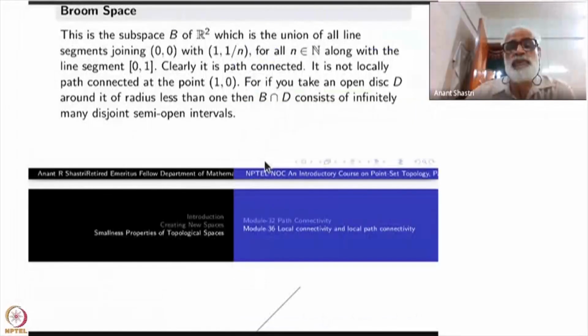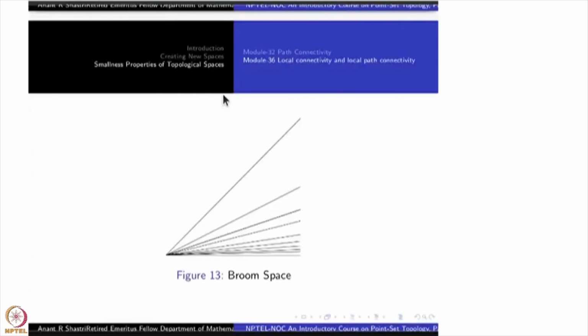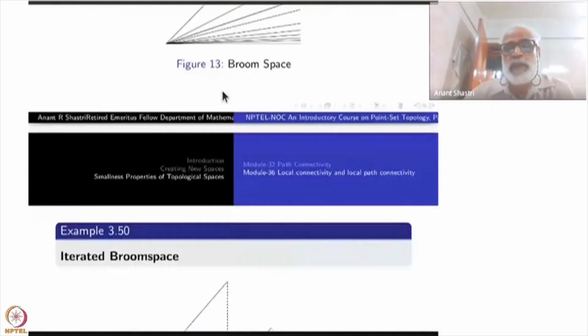Okay, so that is the Broom space here. So it is path connected. It is not locally path connected at any point actually on the x-axis except (0, 0). At least at (1, 0), it's easy. All right. So let us go to slightly more complicatedness.